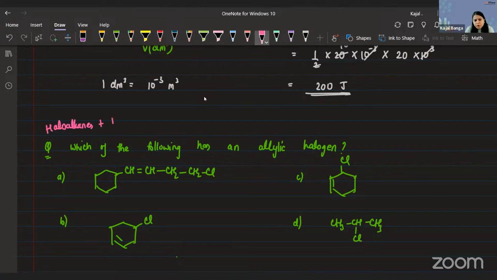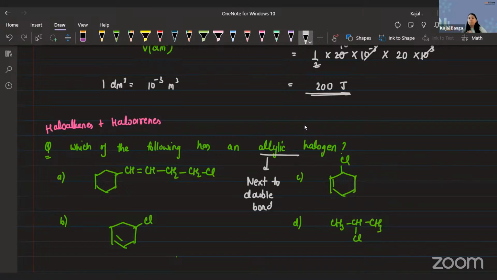Or in fact, you can also classify it under GOC, because terms like allylic and vinylic are also discussed in general organic chemistry. So it can be a combination of both, that's completely fine. Now the question is asking about allylic halogen. We know, guys, allylic is the position that is next to the double bond. So the first one is definitely not my option because the Cl is not on the position next to the double bond. B is also eliminated because I have two bonds after my double bond, not possible. So definitely C becomes my answer.